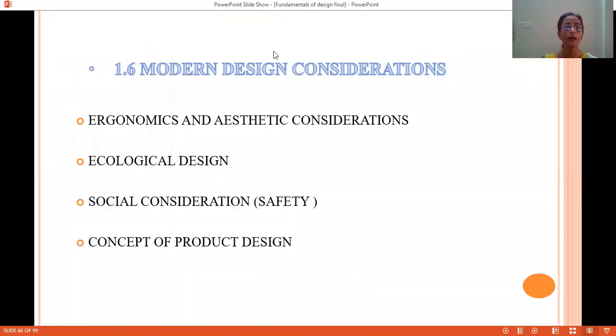So here in modern design considerations we will see which things we need to study, that is ergonomics and aesthetic considerations in all, ecological design, social considerations and concept of product design. These four things are there in modern design considerations in our curriculum.